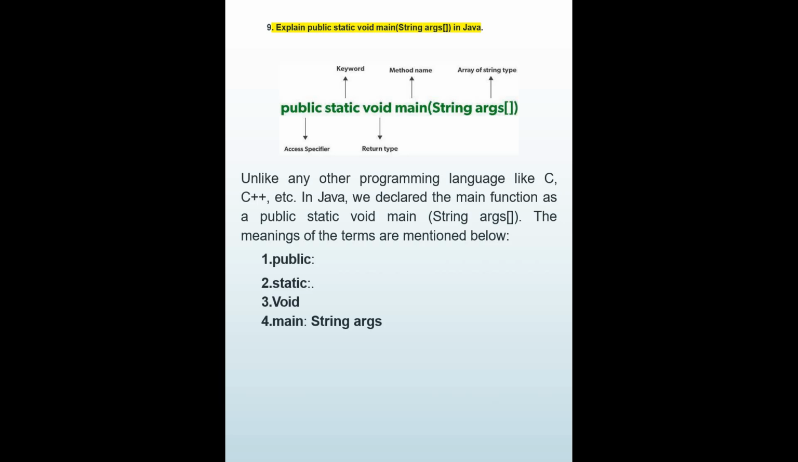Explain public static void main(String[] args) in Java. Okay. So this is also a question wherein you will be asked. Public is an access specifier, static is a keyword, void is the return type, main is the method name, and String args is an array of String type. Unlike any other programming language like C, C++, etc., in Java we declare the main function as public static void main. The meaning of these terms are: we have already covered the access specifier.